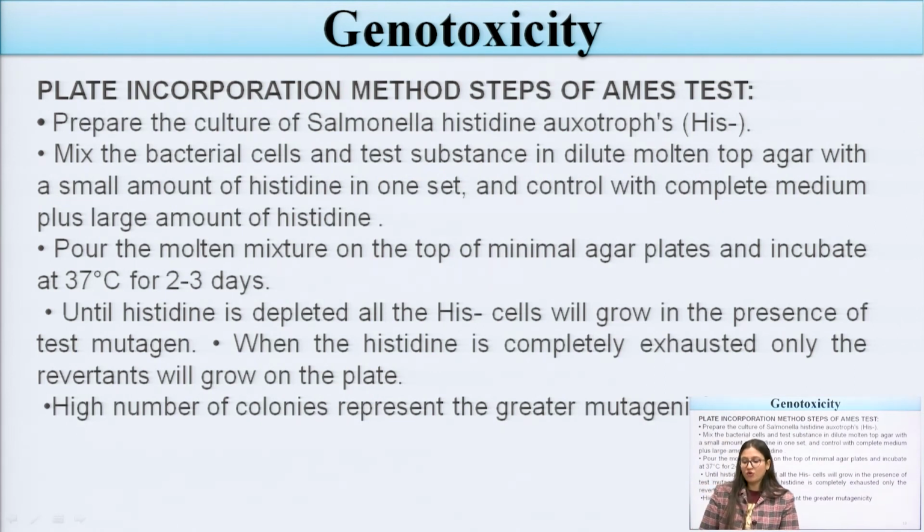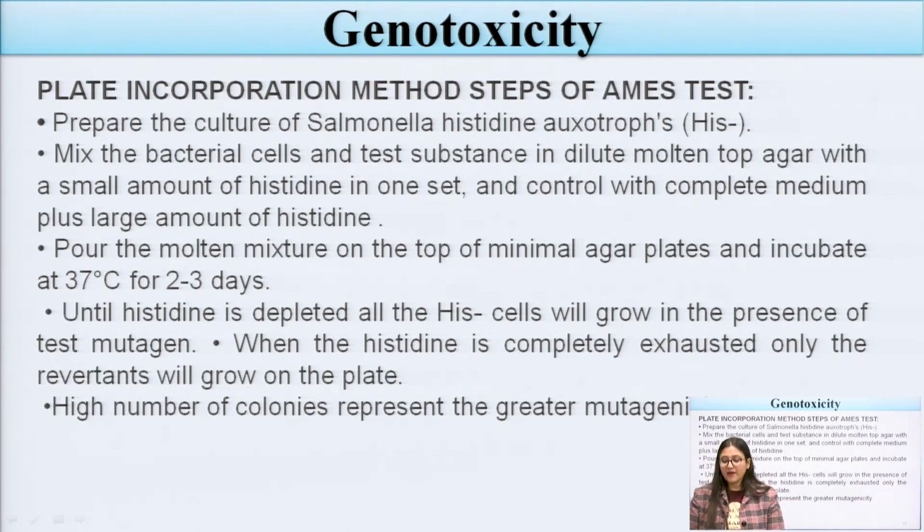Now, what is the test procedure for the Ames test? Plate incorporation method, steps for Ames. First of all, we have to prepare the culture of Salmonella histidine. This is a bacteria, so we have to prepare the culture of these bacteria. Second step is we have to mix the bacterial cells and the test substances in a dilute molten top agar plate with a small amount of histidine in one set, and the control with complete medium plus a large amount of histidine.